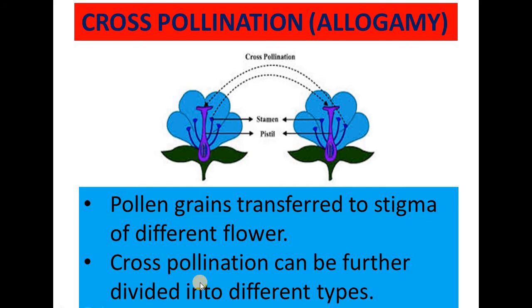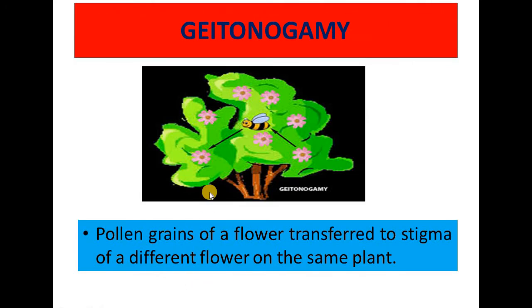It can be further divided. Different types of cross-pollination are there. In those types, we are going to study first of all geitonogamy. In the case of geitonogamy, you can see in the diagram the pollen grain of one flower will be transported to another flower, but both the flowers are present on the same plant. This is a very important thing that you have to remember. The pollen grain of one flower will be transported to another flower of the same plant.